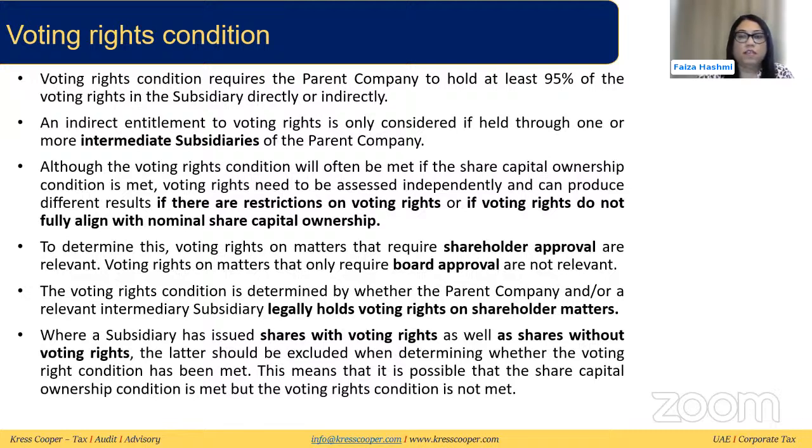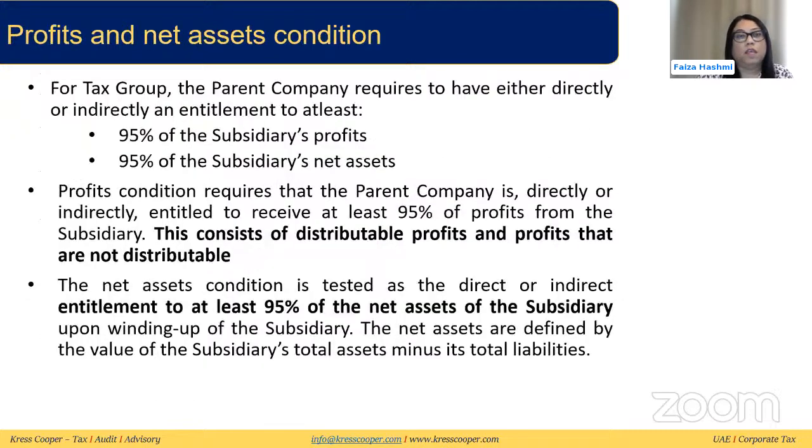And to see this, we can see if the voting rights require shareholder approval or board approval, because shareholder approval is relevant here, board approval is not relevant. We need to also see that legally who holds the voting rights on the shareholder matters. Where the subsidiaries have issued shares with voting rights and without voting rights, then the shares without voting rights will not be considered when we are looking at this condition. So it is possible the share capital ownership condition is being met, but the voting rights condition is not being met.